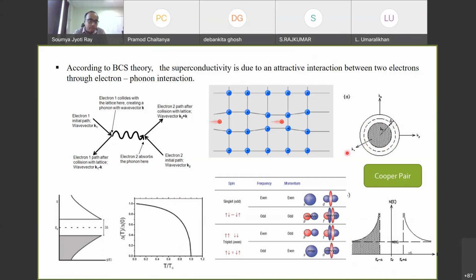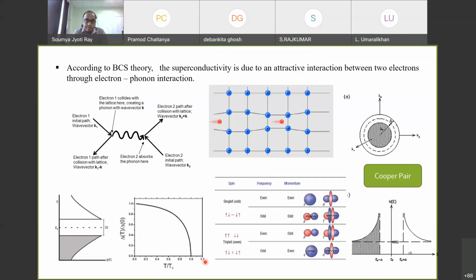Now what is the consequence of this? If I look at it, I'll see around the Fermi level there is a gap which is called 2 delta. And if I plot this delta T, it's basically a normalized value, that is delta T divided by delta 0, I will get the same kind of behavior as I have seen in the case of a ferro to para transition, that is spontaneous magnetization. So here also I see this actually decays, and above TC I will not see anything.